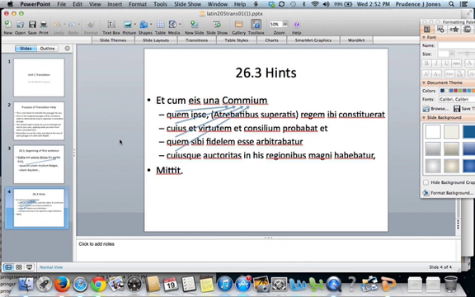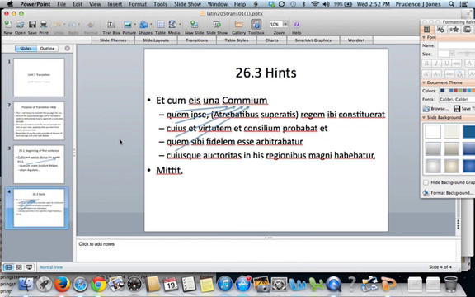Let's look at one more sentence. This one has a whole series of relative clauses. As you can see from the layout, the main sentence is et cum eis una Commium mittit. And the rest are just relative clauses, and as you can see from the arrows, the antecedent of all those relative pronouns is Commium. So those relative clauses all describe Commius.